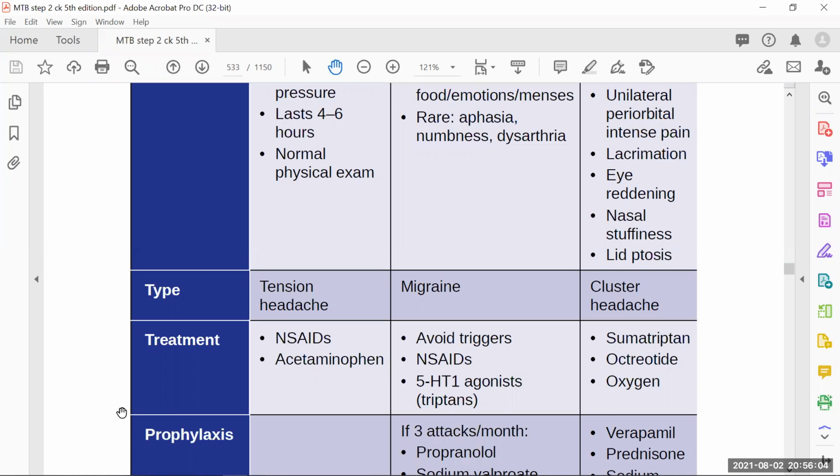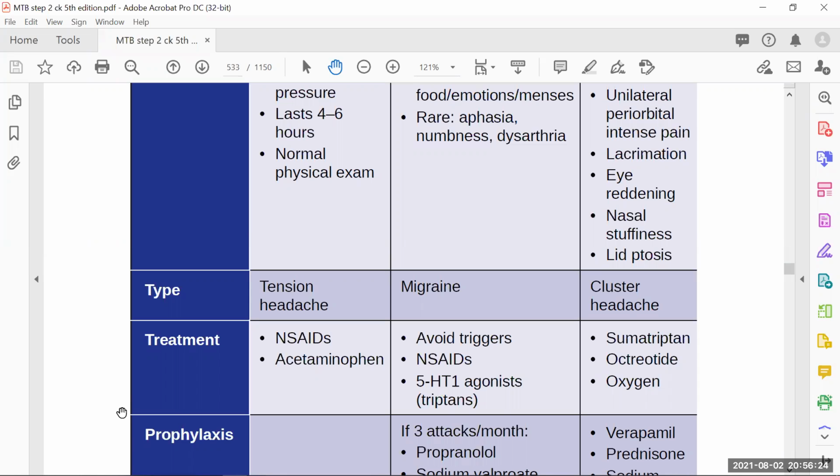In cluster headache also, you can give sumatriptan, which also acts as an agonist. You can give them octreotide. You can supply them oxygen, because sometimes there is so much nasal stiffness that oxygen saturation drops. By giving oxygen, we usually help the patient. So you can give them oxygen, but also sumatriptan and octreotide.